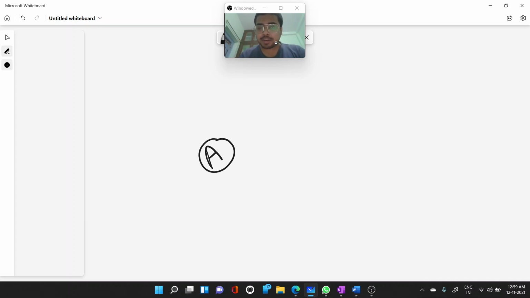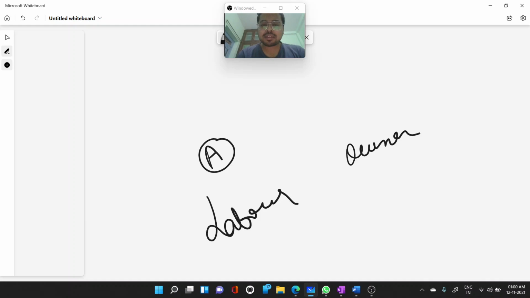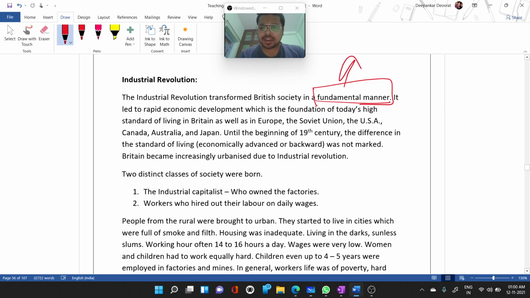There will be one labor class and one owner class, that is, a capitalist class kind of thing. It is fundamentally defined what kind of work these people will do. That is how British society came into a fundamental manner.